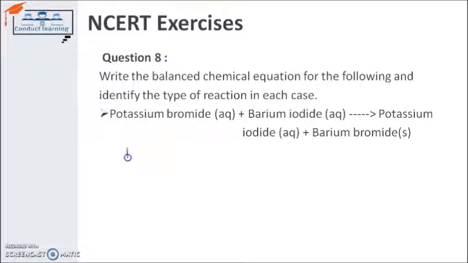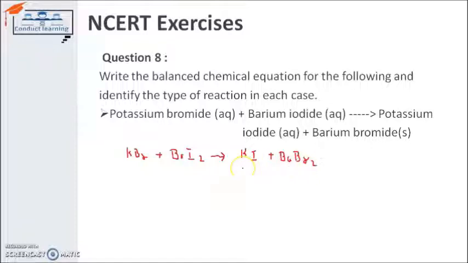So potassium bromide is represented by KBr and barium iodide is BaI2. So this is the formula for this. And after that it is giving potassium iodide, KI, and barium bromide, BaBr2. This is a double displacement reaction.